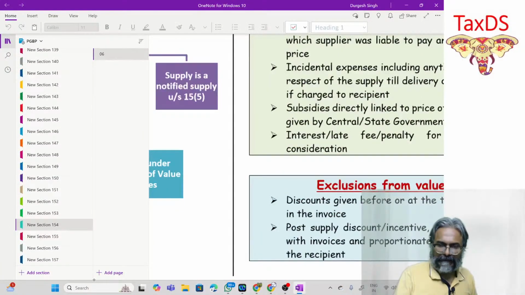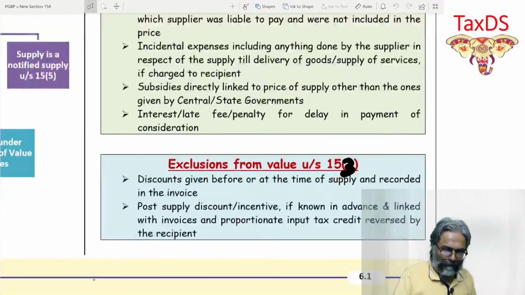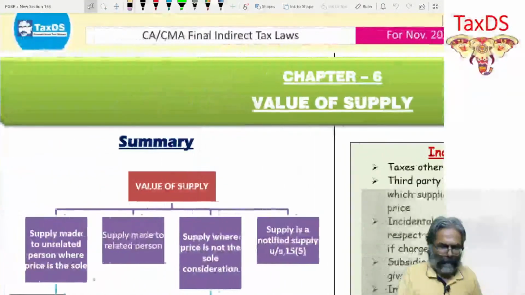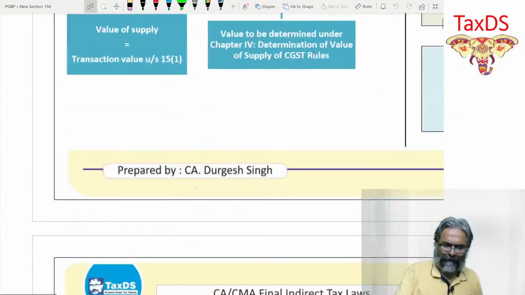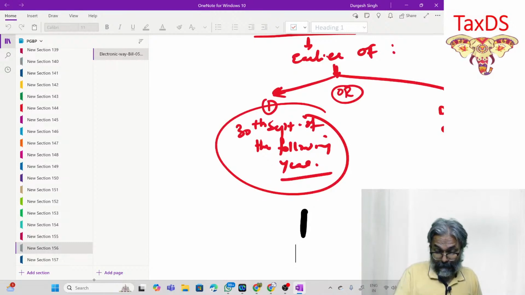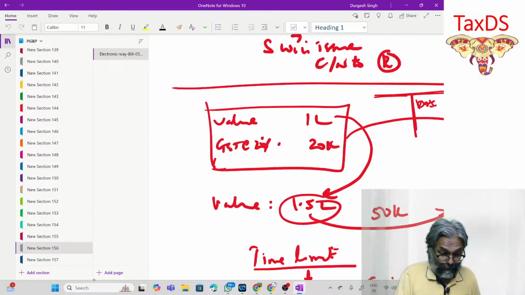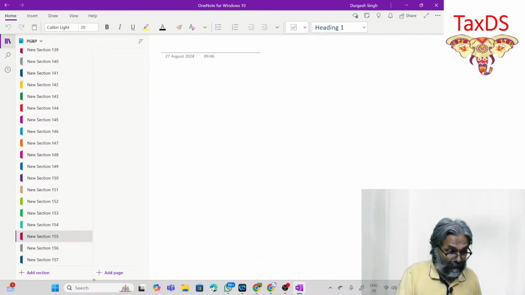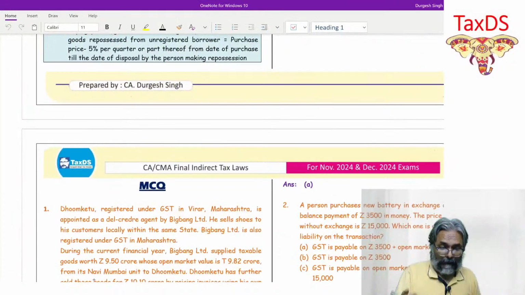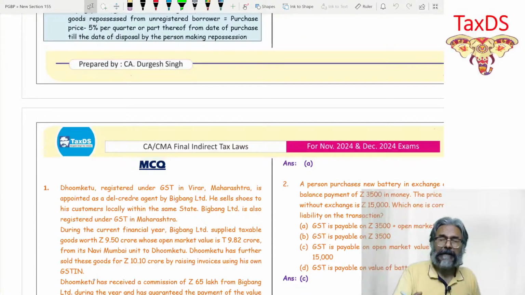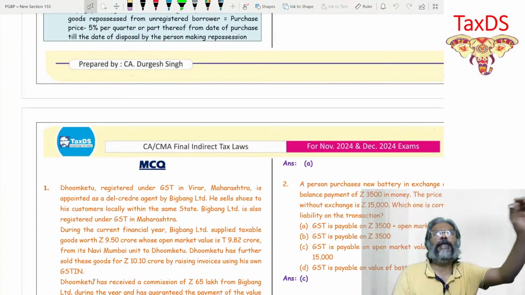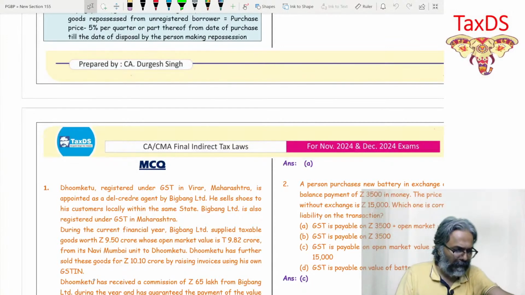Now, students, in this context, begin with this one, students. Now, students, I am now starting with the questions. Some of the questions that will come to us are from the specific valuation rules, which we haven't touched upon. I'll do it at that point itself. Let's try to run through it.